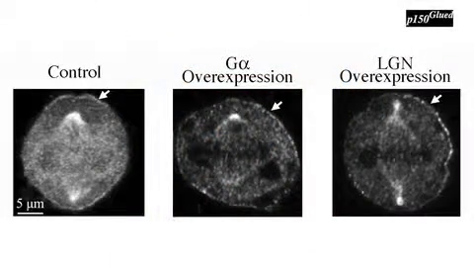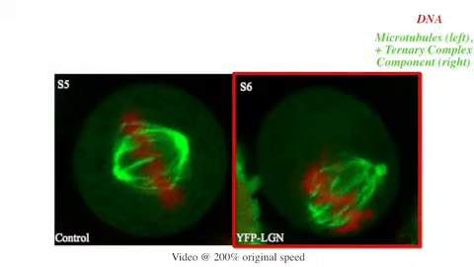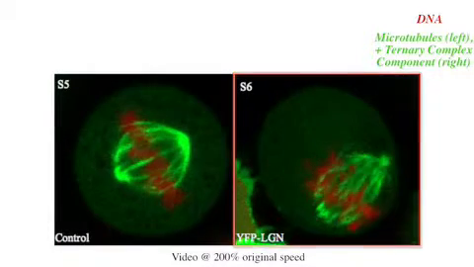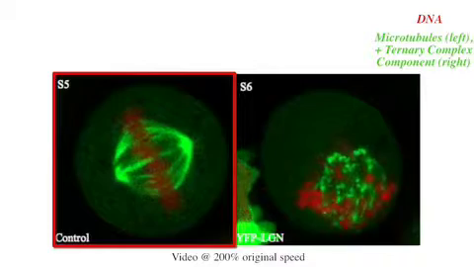If you deplete ternary complex components, which results in the severe depletion of dynein from the cell membrane, then basically the spindle is extremely still. And we think that this leads to spindle positioning defects. In contrast, if you overexpress ternary complex components, we have now excess dynein at the cell membrane, and the spindle basically moves around like crazy in the cell, instead of being nicely and gently positioned parallel to the substratum.